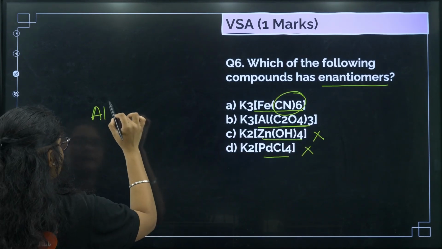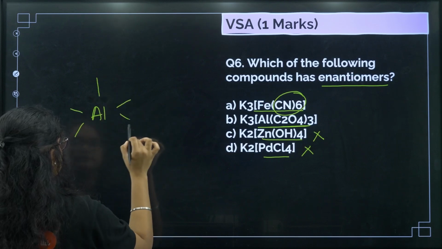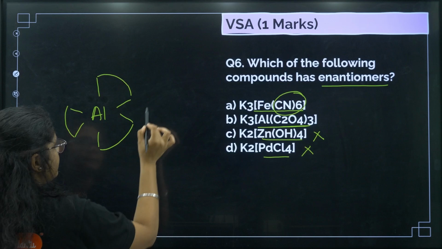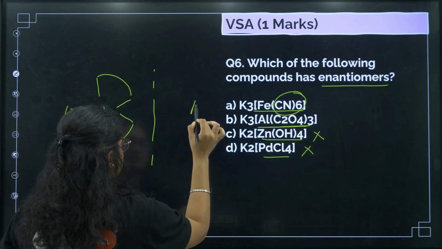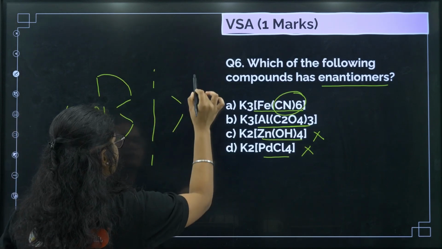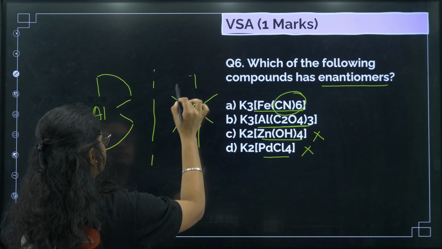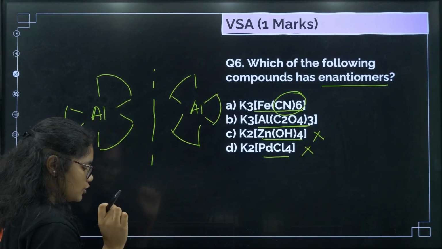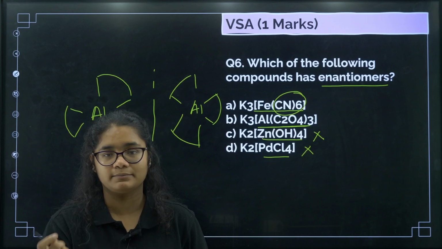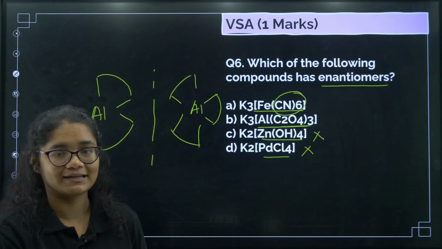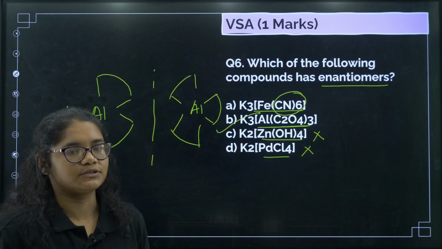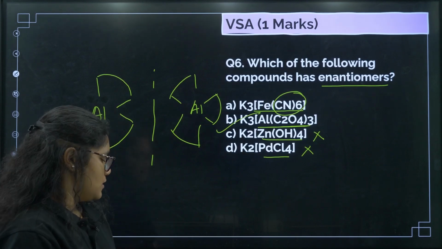But if you see this one, C2O4 is a bidentate ligand, so it will be like this. I'm just representing like this. This is oxalate, okay. Now if you do its mirror image, Al, this one will be like this, this one will be like this, and this one will be like this. So these are what? Non-superimposable mirror images of each other, and that is nothing but enantiomers. So this will exist as enantiomers, option number B.